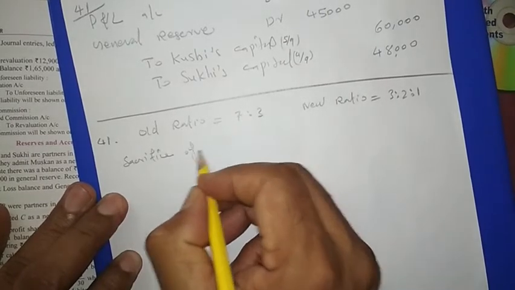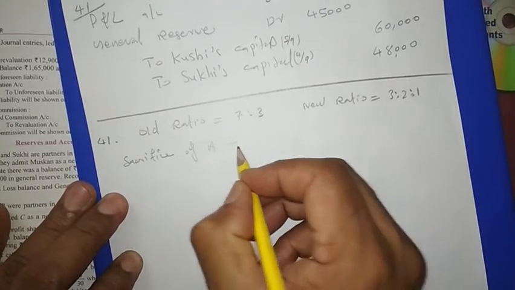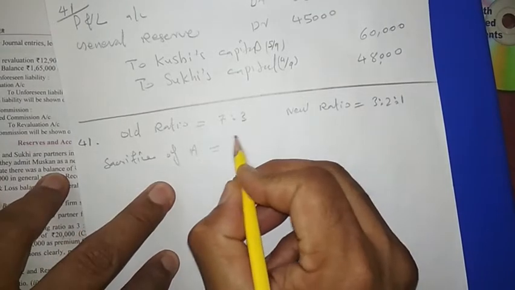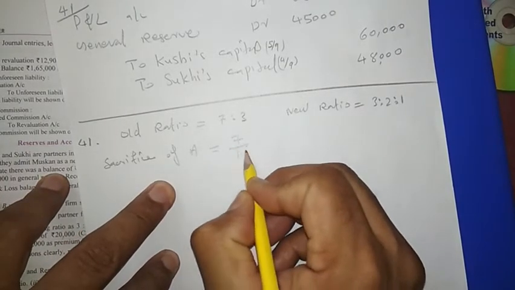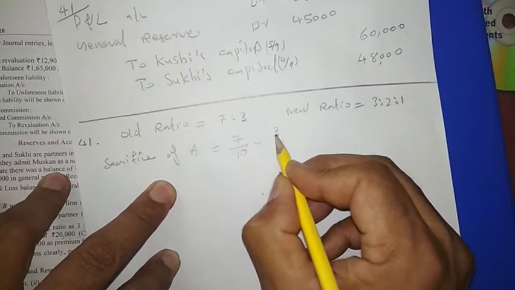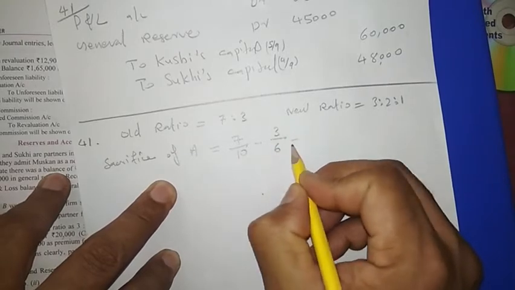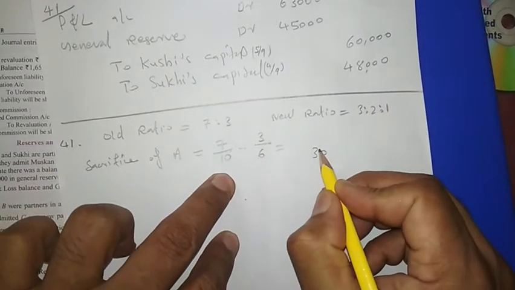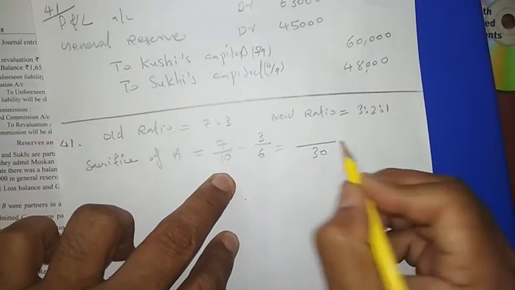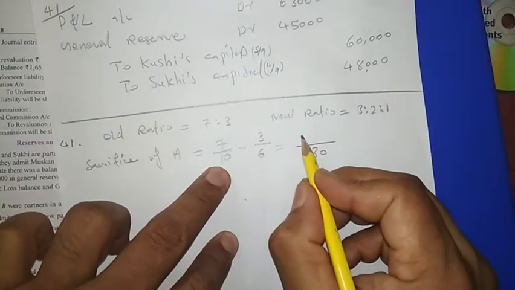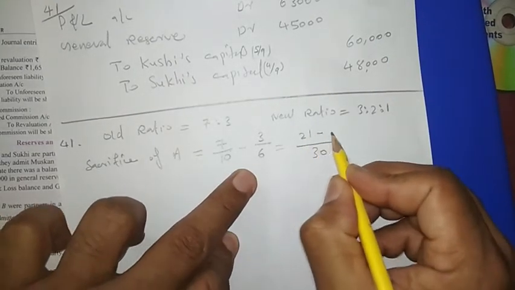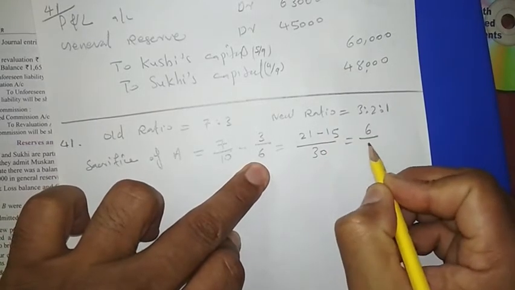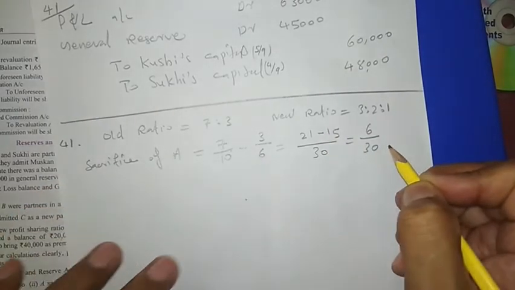Sacrifice of A. What is the formula for sacrifice? Old minus new. So A's sacrifice: A's old ratio is 7/10 minus new ratio is 3/6. Then LCM will be 30. Then here 21 minus 15, so 6/30 is coming.